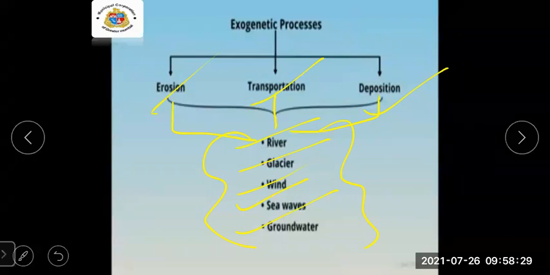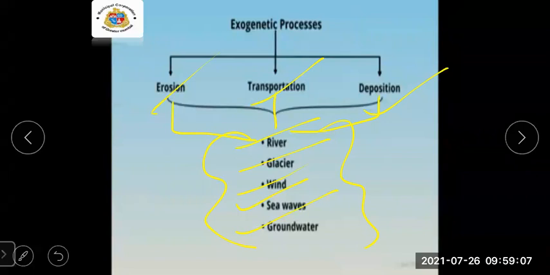In the erosional work of the river, we learned about V-shaped valleys and gorge valleys. Then in transportation and deposition by rivers, we learned about the meanders of a river. If the river takes a turn because there is an obstacle in between, the flow of the water will be slow, and that is the meandering of a river.